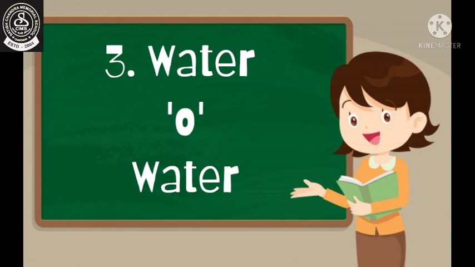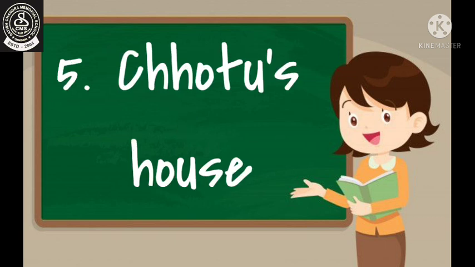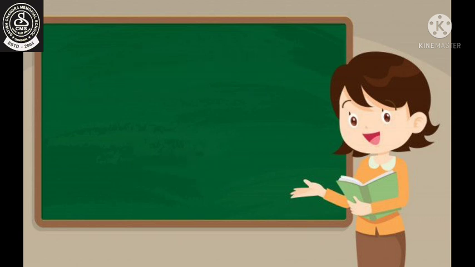In the third chapter, Water or Water, we have read about the importance of water, not only in our life but for everyone on this planet. In chapter number 5, Chotu's House, we have read how a house is important in our life, how to build a house, and why we need a house.